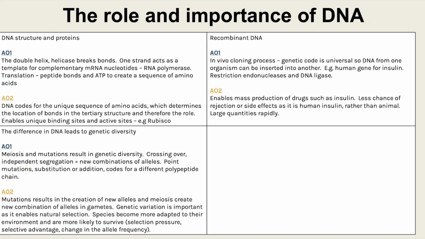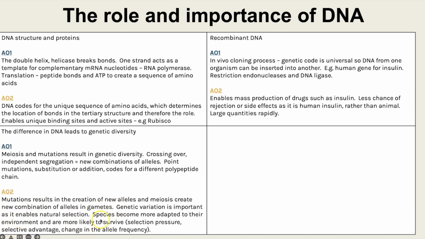So that would be your substitution or addition mutations, and talking about how that can result in a new polypeptide chain being coded for, or in other words, a new allele. Then the importance of this: mutations result in the creation of new alleles, meiosis creates new combinations of alleles in gametes, but both of those mean there will be genetic variation within a population of the same species. And this is important because it enables natural selection and therefore evolution.